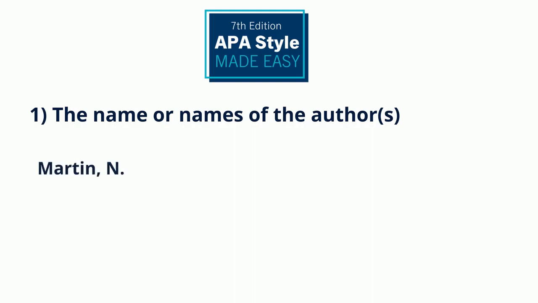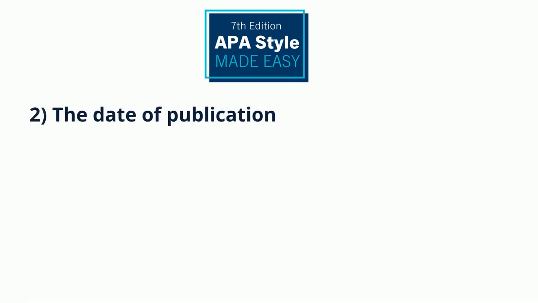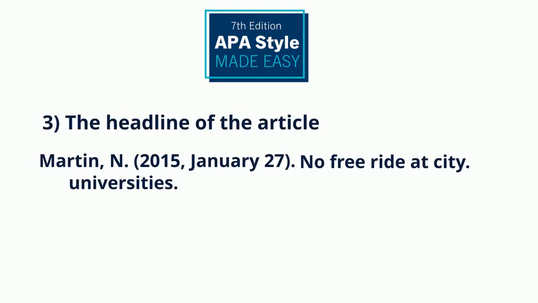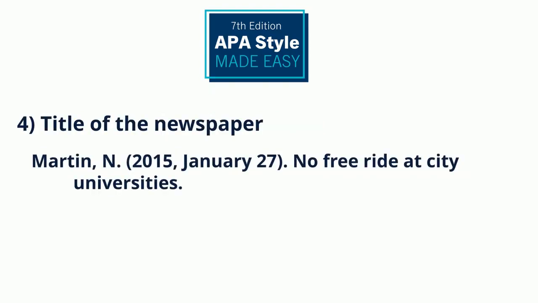Start with the last name of the author, followed by a comma, and the author's first initial and second initial if given. The next step is to add the date in round brackets. Write out the year, month, and day. Next, we'll add the headline or title of the article. After the title, write out the name of the newspaper using italicized text.